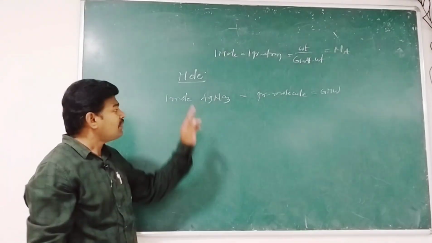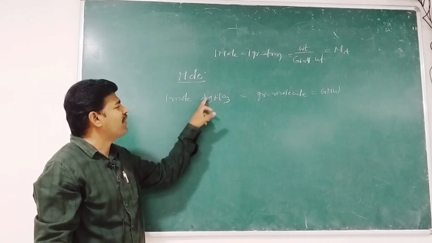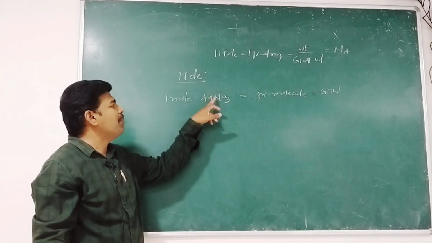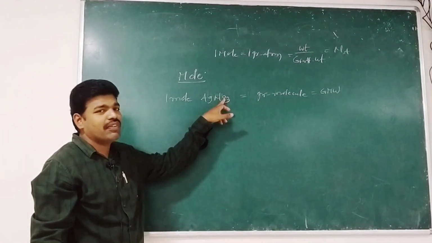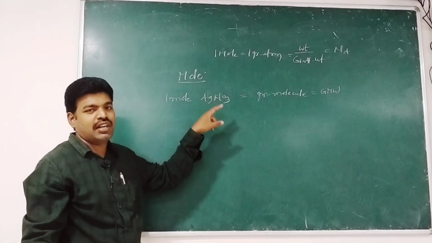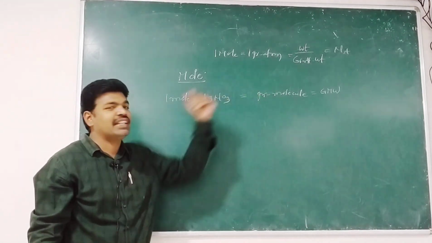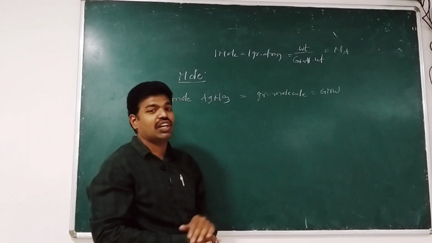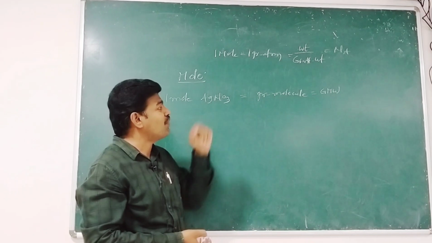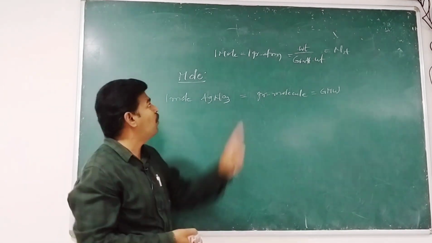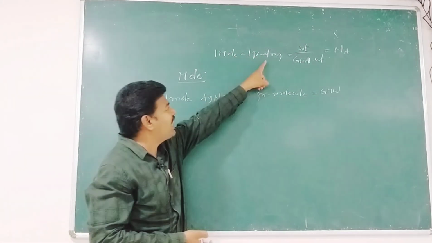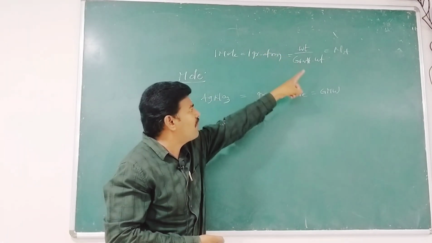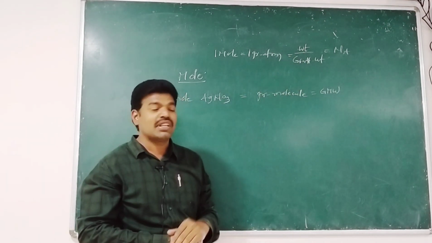We can calculate the gram molecular weight of AgNO3 by adding the gram atomic weight of Ag, the gram atomic weight of nitrogen, and the gram atomic weight of oxygen. Therefore, 1 mole is equal to 1 gram atom, which is equal to weight by gram atomic weight, and it is equal to Avogadro number of atoms.